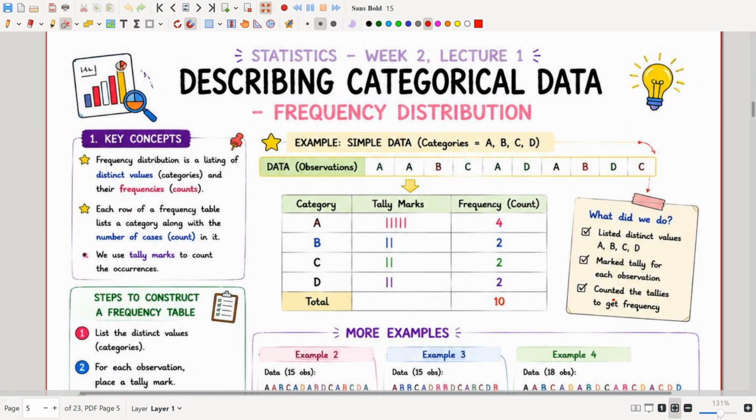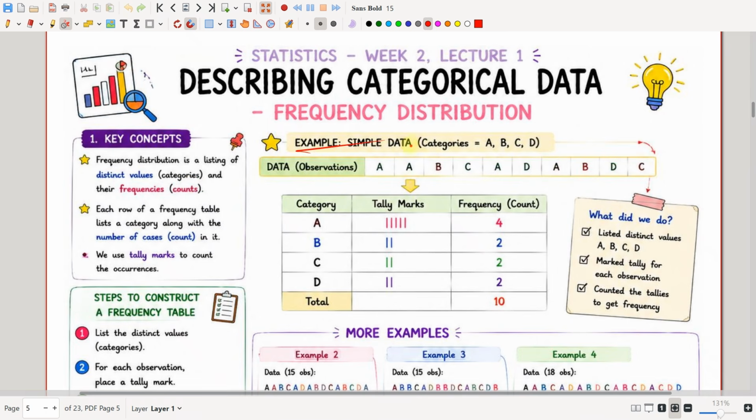Now let us move on to describing categorical data, that is frequency distribution. Now let us see how we will be describing the categorical data based on frequency distribution.